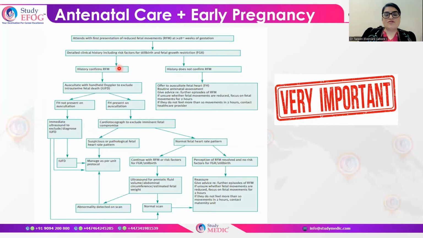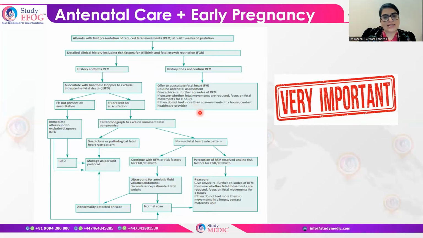Now the history will confirm whether the patient is having reduced fetal movement or not. If there is no reduced fetal movement confirmed on the history, you can offer to auscultate the fetal heart to the patient. You can do the routine antenatal assessment. You can give advice for further episodes of reduced fetal movement. And if the patient is unsure whether the fetal movements are reduced, focus on the fetal movements.